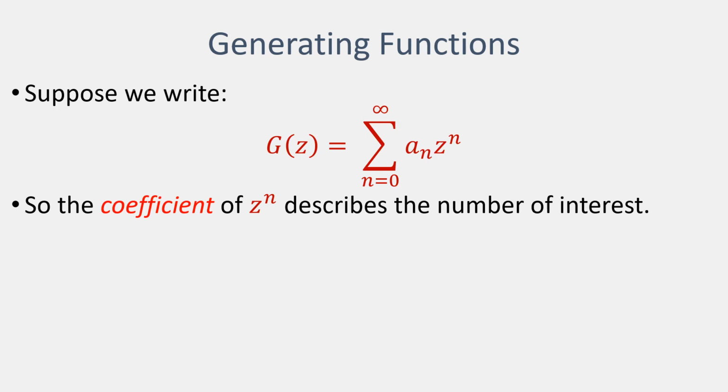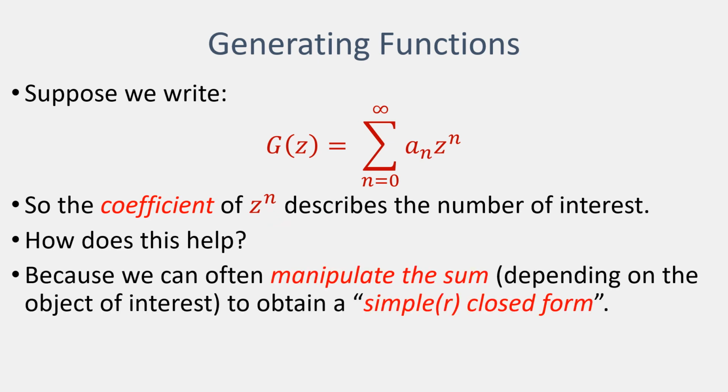So the coefficient of z to the power n, this is the object that describes the number we're actually trying to count. So how does this help? What we find is if we take this sum relationship as defining a function, then often we can manipulate that sum in ways that allows us to simplify the counting problem.